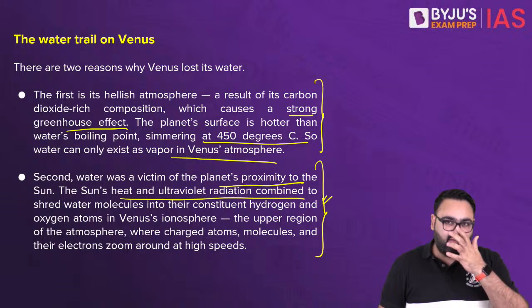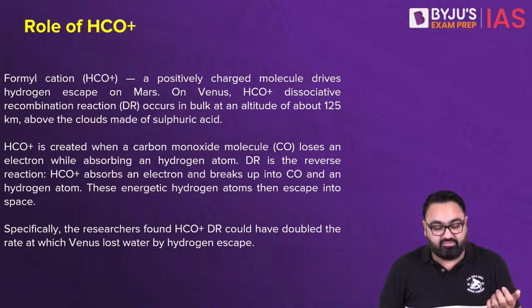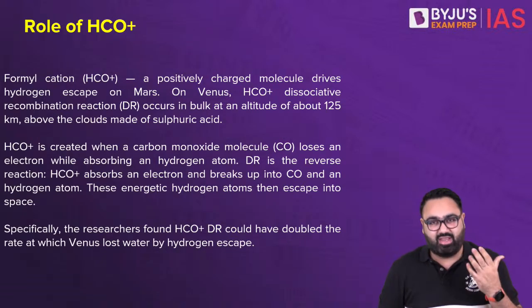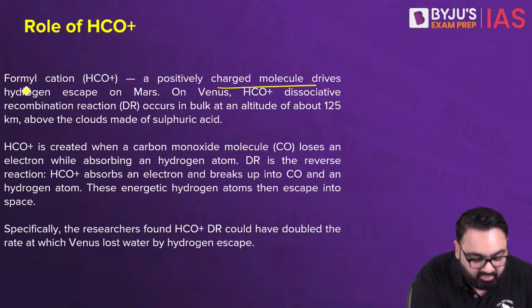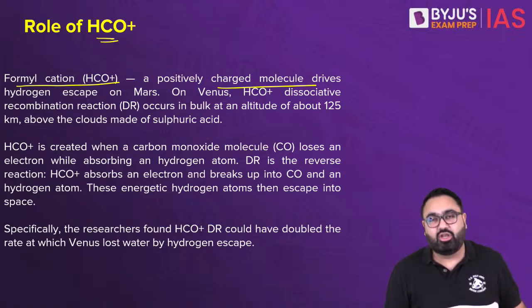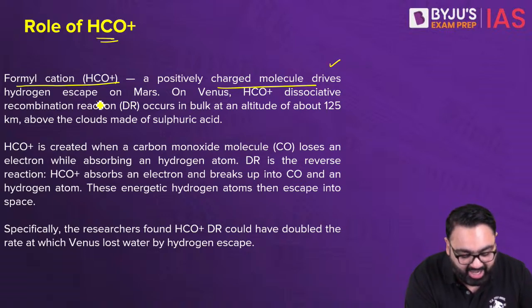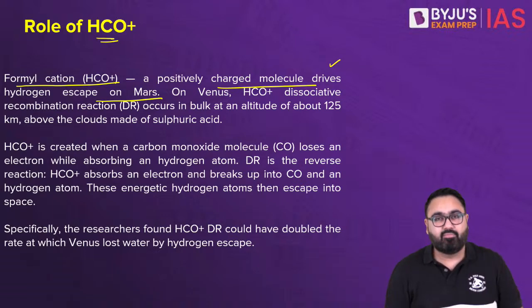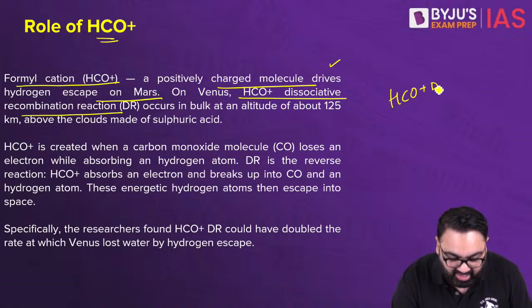Scientists thought that water would evaporate, but at a slower pace. It should not evaporate at such a high pace as it did on Venus. And this is where a new discovery has come in. The new discovery suggests that there is a positively charged molecule called formylcation, HCO+. This is the one molecule that is behind why Venus has dried up much quicker. It is something that drives out hydrogen on Mars as well. Basically, the HCO+ dissociative recombination reaction, HCO+ DR.